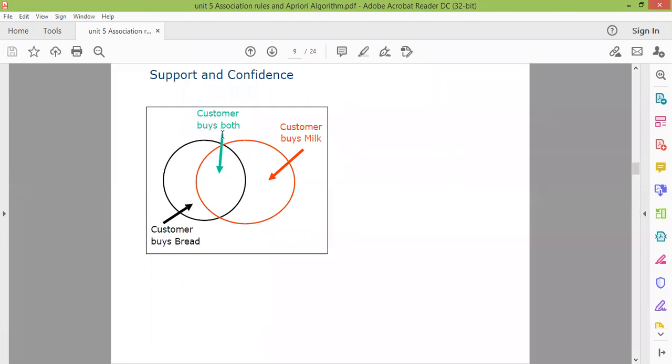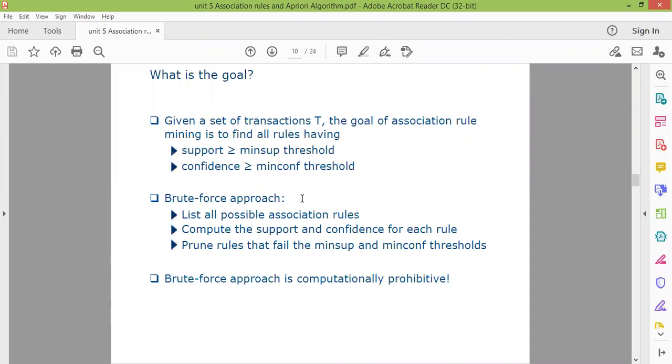The customer buys both. So this is an intersection. There is one customer who buys bread, and those are the customers who buy milk only. So the goal is, for a given set of transactions T, the goal of association rule mining is to find all rules having support greater than the minimum support threshold and confidence greater than the minimum confidence threshold.